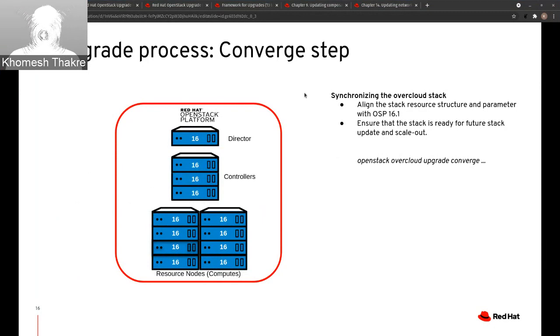Here we will basically run the OpenStack overcloud converge command, with most of the same parameters and environment files which we provided for the upgrade prepare.